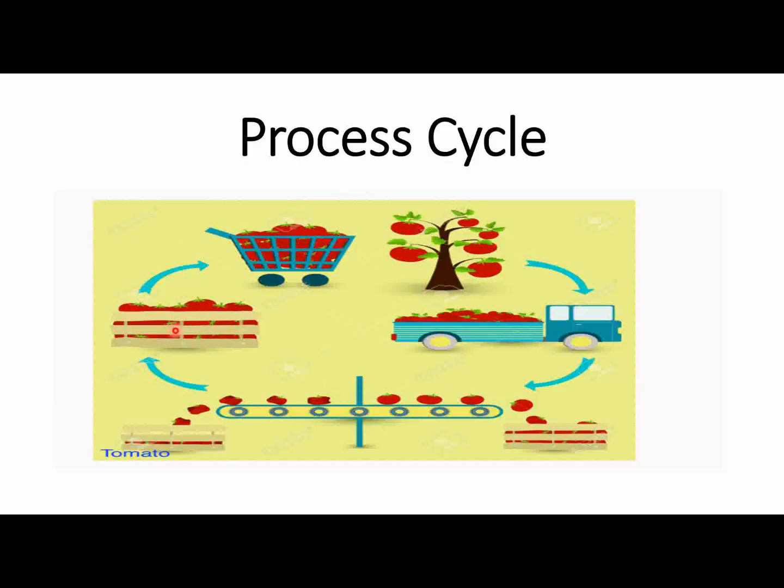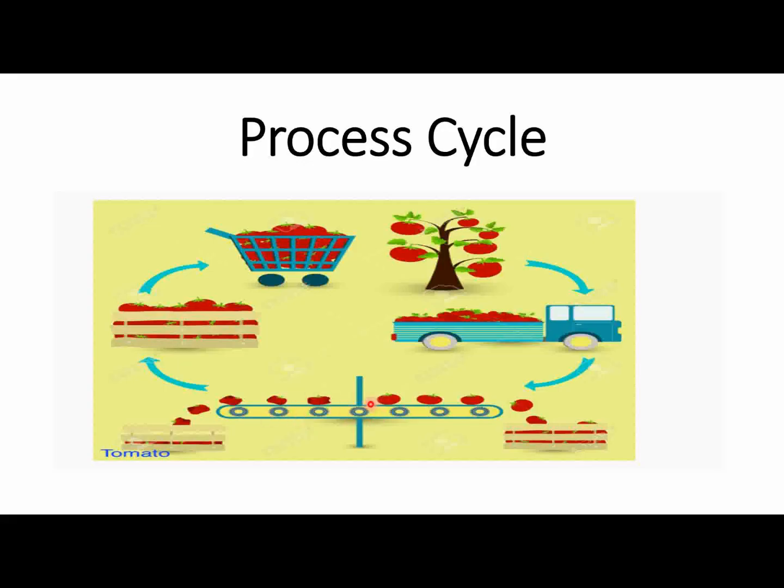Now, in the first step, it presents tomatoes on the branches of the tree. This is the first step, and this is the second step. In the second step, tomato transportation by the blue truck. You can also mention the color. Third step is the filtering of good and bad tomatoes, followed by the packaging of good tomatoes.